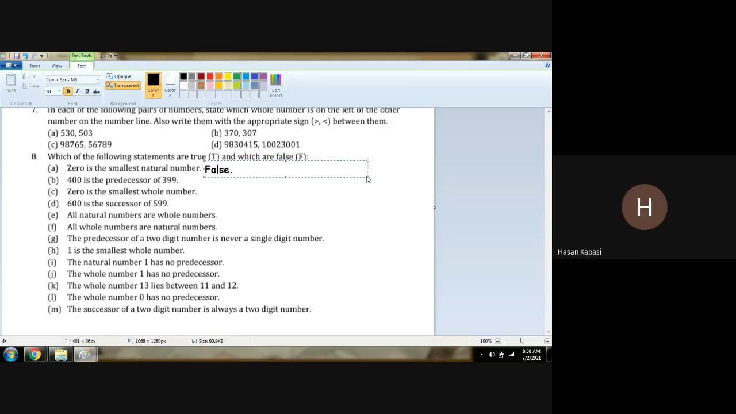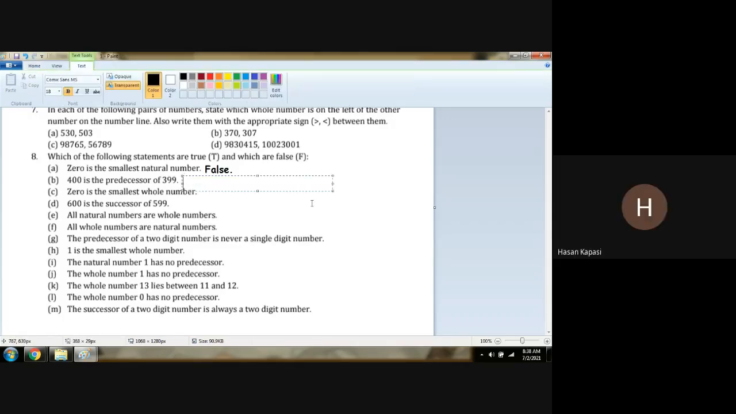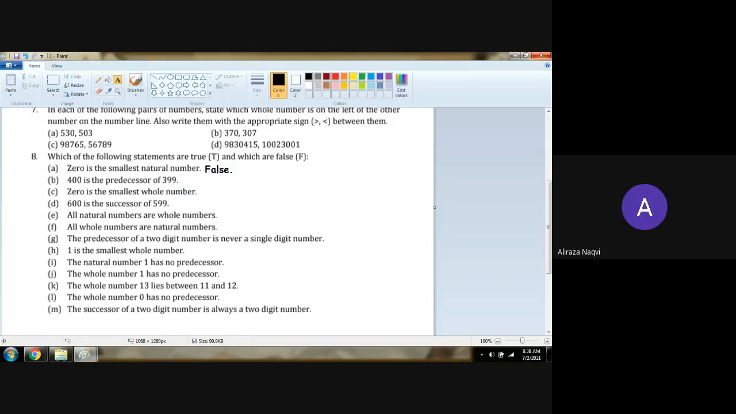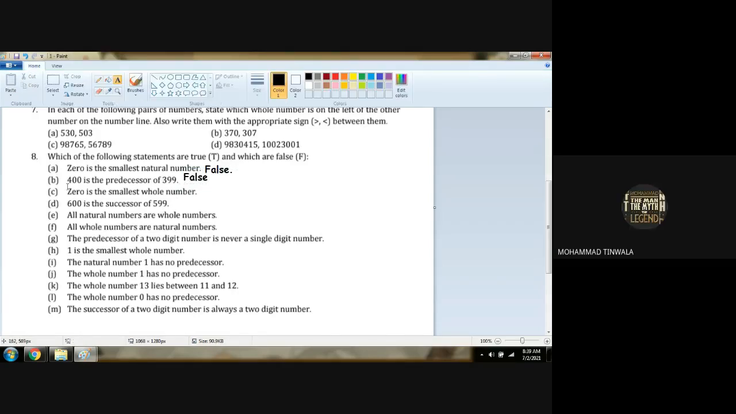Yes, sir. Okay, second. 400 is the predecessor of 399. Yes, true. Sir, false. Okay. So is 400 a predecessor? No, 400 is a successor of 399. Are you getting? Yes, sir.